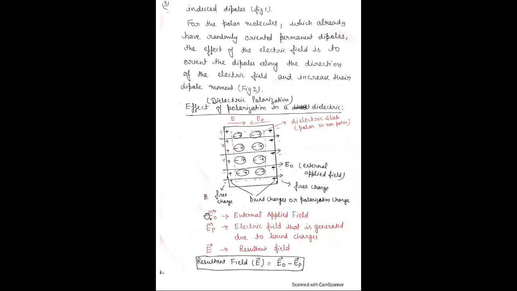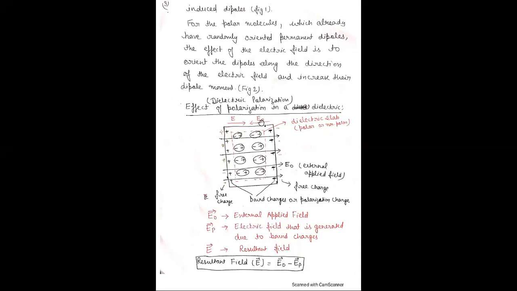Now, E naught is the external applied field, EP is the electric field that is generated due to bound charges, and E is the resultant field. EP is the polarization field, and the direction of EP is opposite to E naught, because on that side of the dielectric there is a positive and here there is a negative.